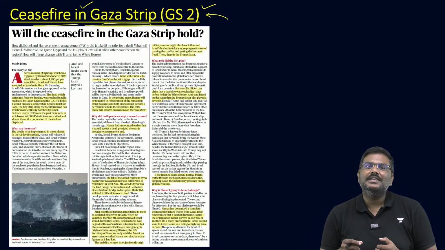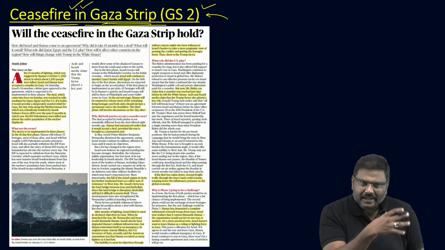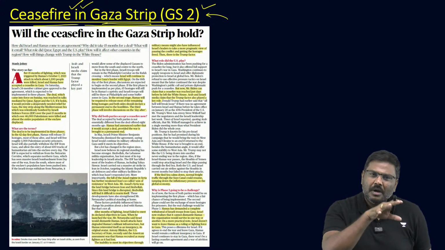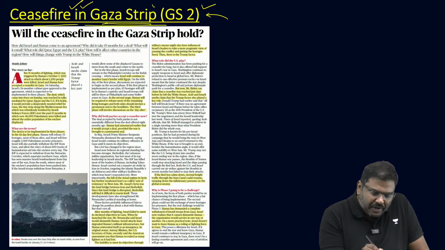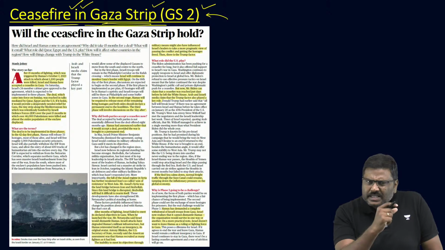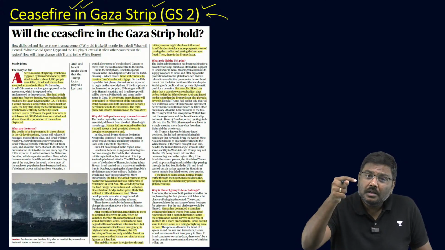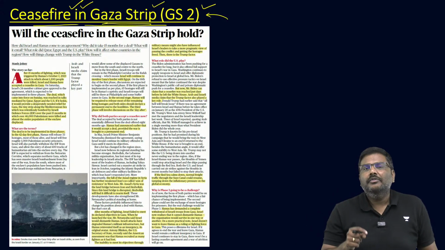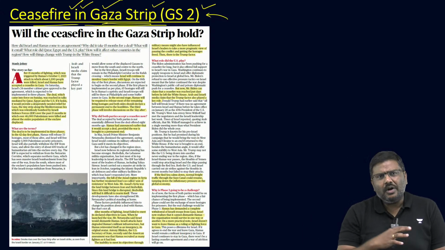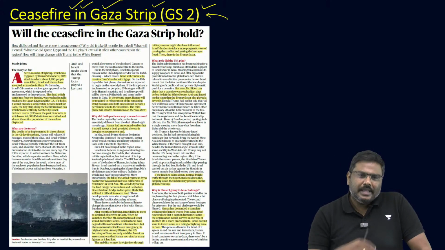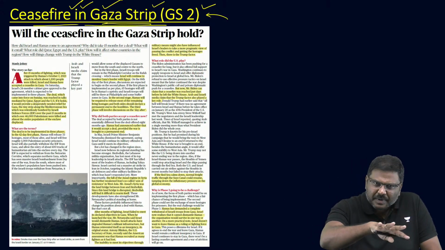Let's have faith in the process and let's pray that the bloodshed that is taking place, the war that is taking place in this region will come to a stop with the implementation of this particular plan. Okay, now what are the important points which are given in the article? For the last 15 months, Israel has been involved in this particular region, that is the Gaza Strip, where it is fighting to eliminate the insurgents, or let's say the militants according to Israel. They basically want to eliminate and disband the concept of the Hamas which is present here.